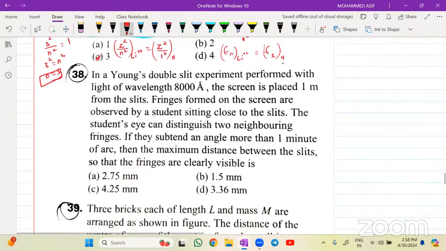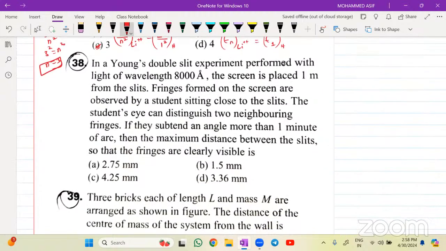Done. 38. In Young's double slit experiment performed with the light of wavelength 8000 angstrom, the screen is placed 1 meter from the slit. Fringes formed on the screen are observed by the students sitting close to the slits. The student's eye can distinguish 2 neighboring fringes if they subtend an angle more than 1 minute of arc. अब यहाँ पर फंस जाते बच्चे. Then the maximum distance between the slits so that the fringes can be clearly visible will be equal to how much? अगर आ भी गया तो आप लोग इस क्वेश्चन को छोड़ के आना ही बेटर होगा.